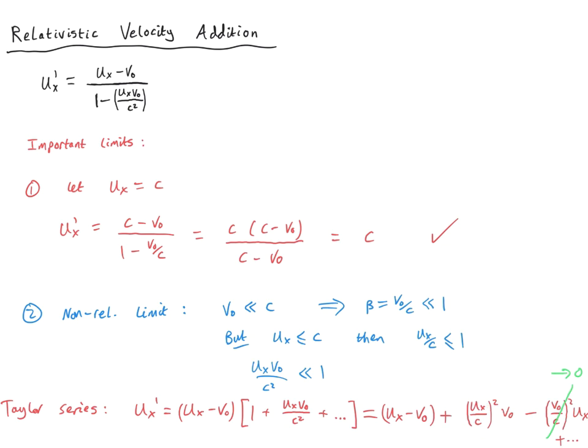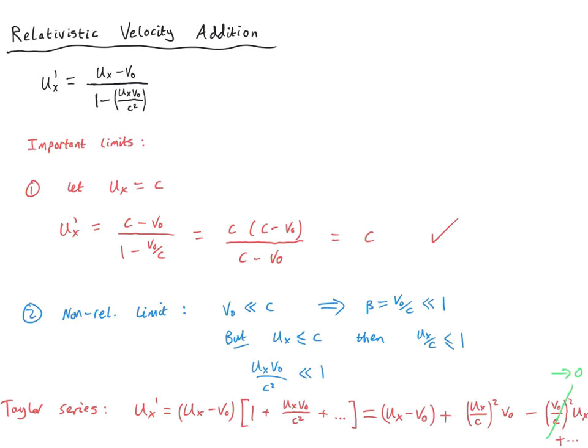Of course, ux cannot be greater than the speed of light, but this could be some appreciable fraction of the speed of light. In an extreme limit, when we're considering light itself, as in the first case, ux could be equal to the speed of light, and then we'd have literally here the number 1, and then we'd have a correction of order v, which is large.